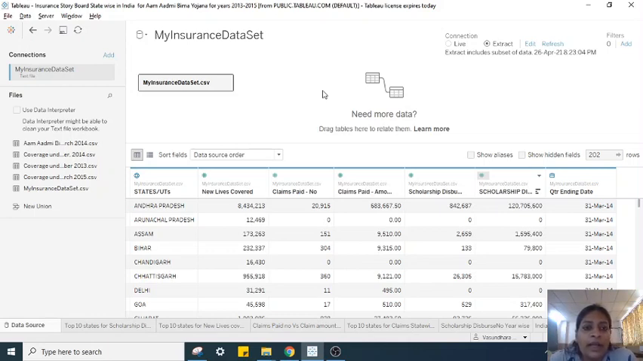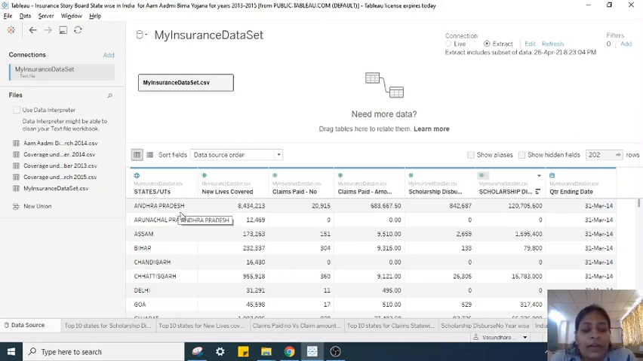So this data from the government site was available only year wise. So I have collected it for 3 years individually, and then I have combined it together to make one CSV file. So this is the CSV file, my insurance dataset.csv. In that I have the data state-wise.